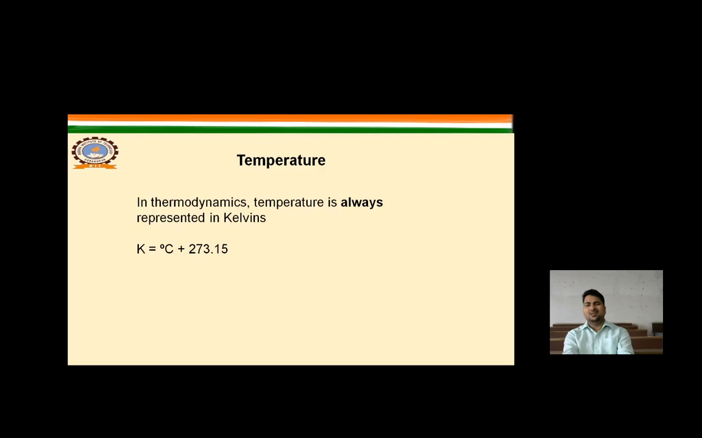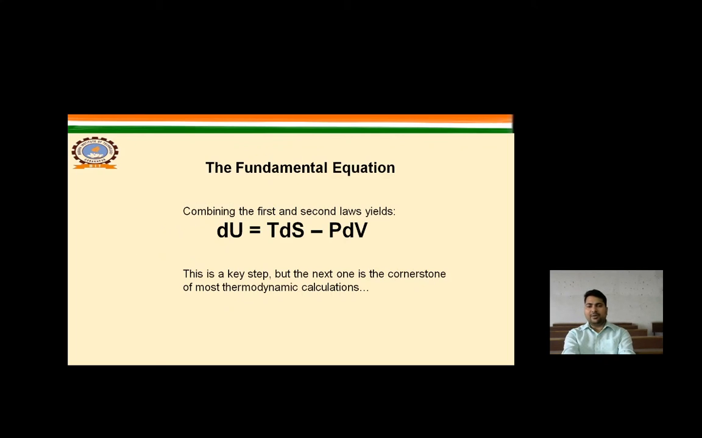For the temperature, when we change from Kelvin to centigrade, 273 must be subtracted.